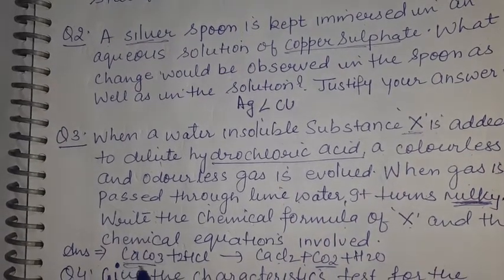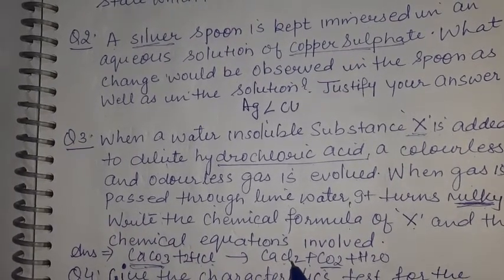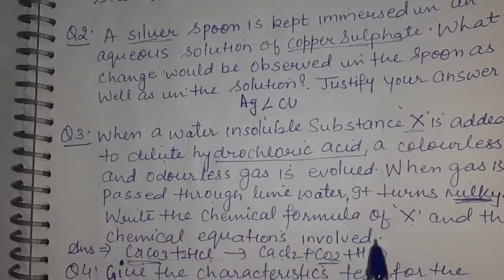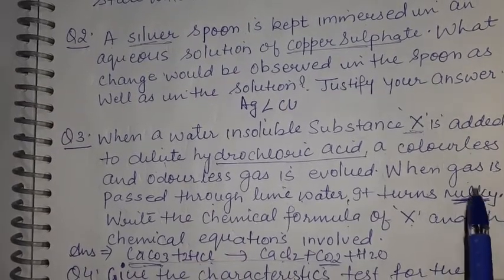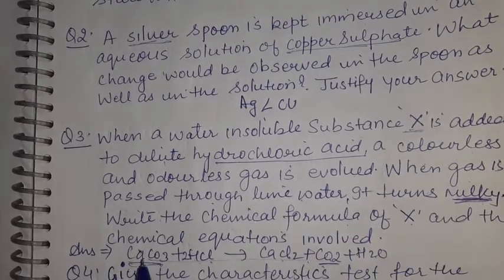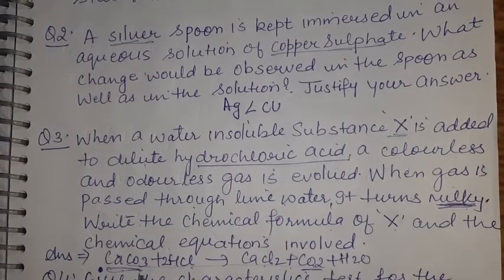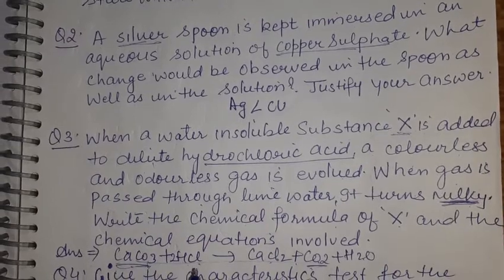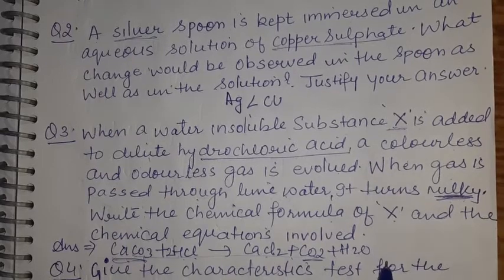Here I have written calcium carbonate when reacted with hydrochloric acid gives calcium chloride plus CO2 plus H2O. So this is the chemical equation which is taking place in this question for the answer, and the gas is carbon dioxide. Okay, and what is this X? X is nothing but calcium carbonate, that is limestone. Is it clear? So you have two answers. That is, X is calcium carbonate and the gas is CO2, carbon dioxide, and the third one they want is the equation, so I have written the equation.